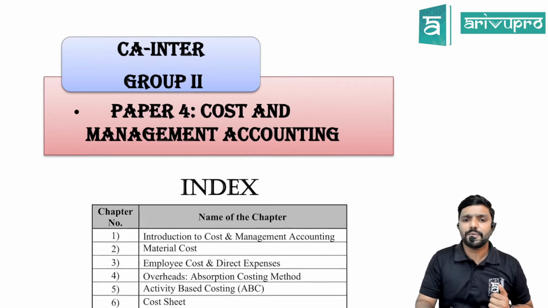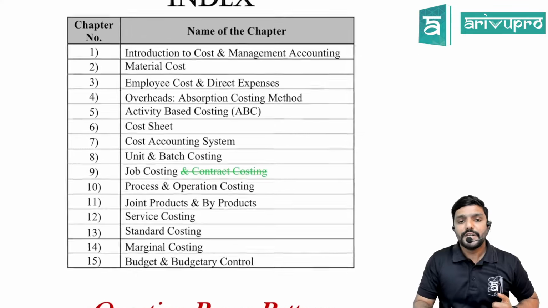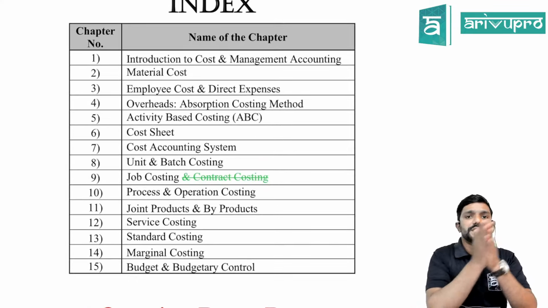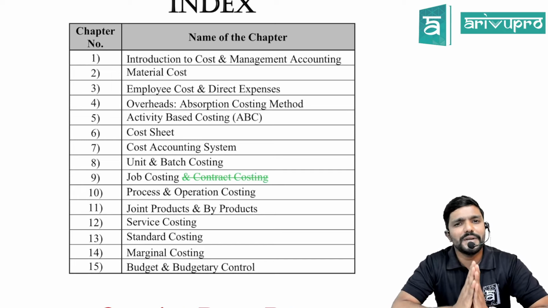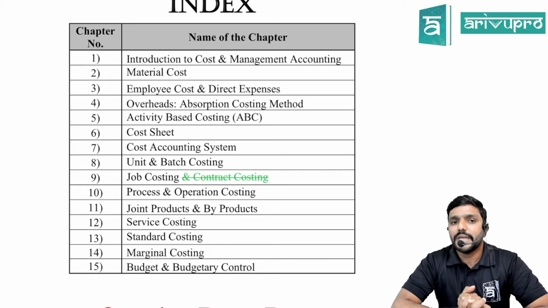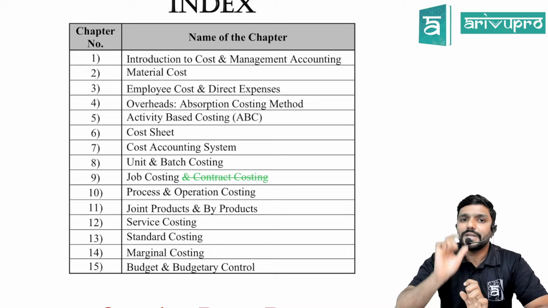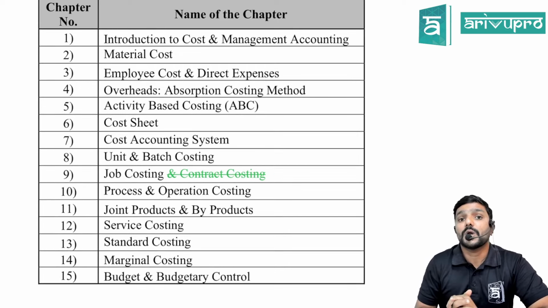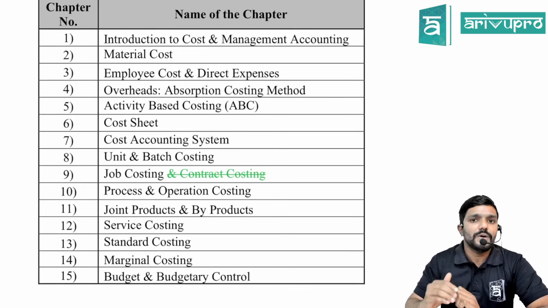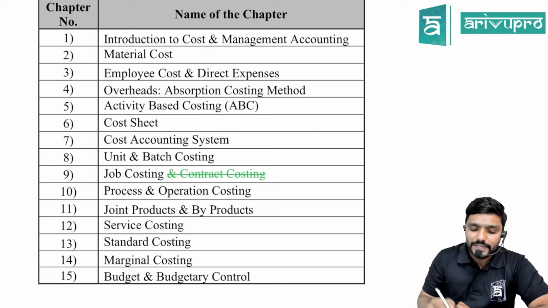Now coming to the changes. So now it is Paper 4. Same 15 chapters, whatever was already there under the old syllabus, same to same. There are no amendments, nothing, guys. But one good news under the new syllabus is they have removed one topic called contract costing, which was a part of the 9th chapter. So now under the new syllabus, in the 9th chapter, only job costing is there.